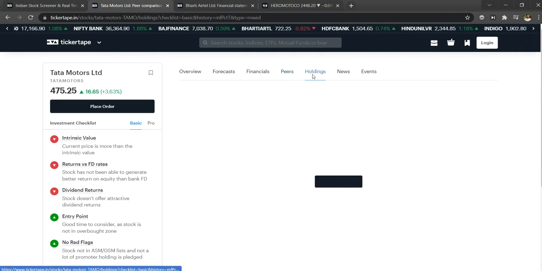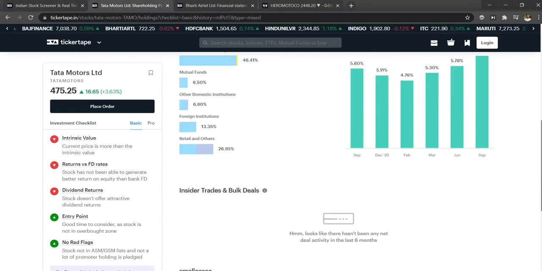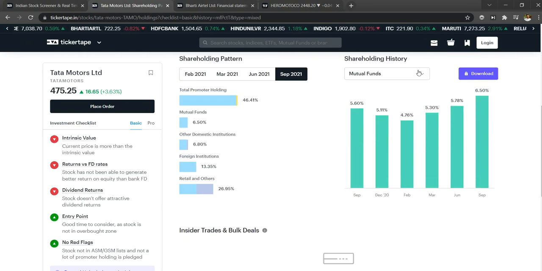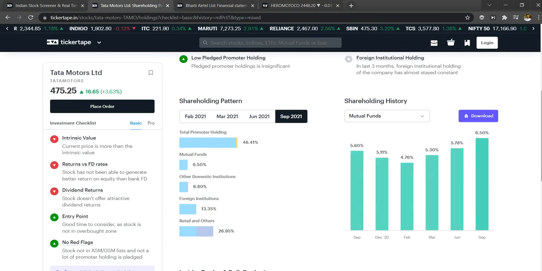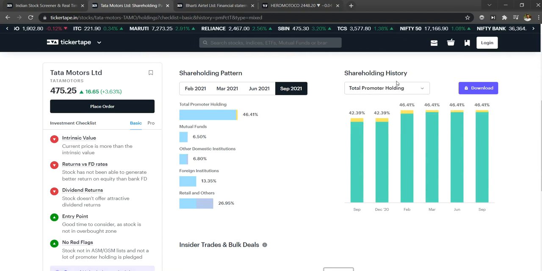And holdings, it will show you how much percentage the mutual funds are holding, and other domestic institutions, FIIs, retailers, all those things. And you could see the increase. If you see an increase in the mutual fund holding, I'm sure it is good, because when mutual funds are increasing their participation in a specific stock, it means the stock is performing well, and they are expecting the stock to perform well in the future as well. That's the reason you could see this. And you can see the promoters' holdings and others as well, as you need.